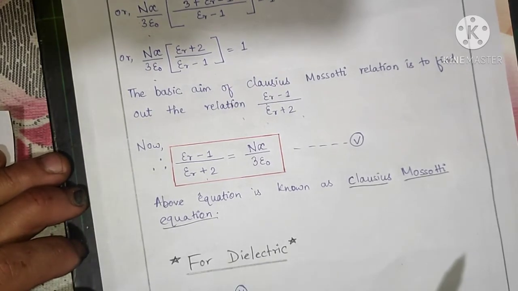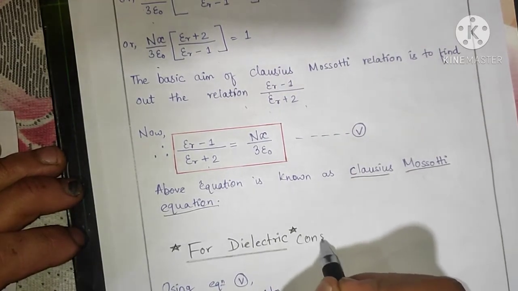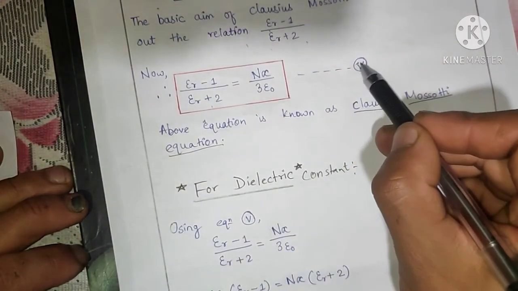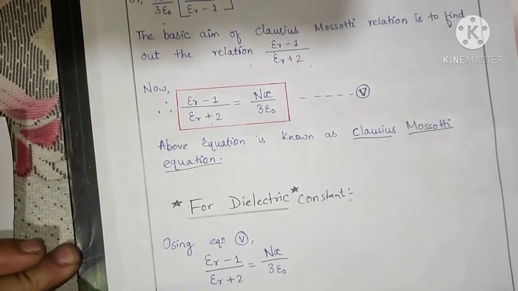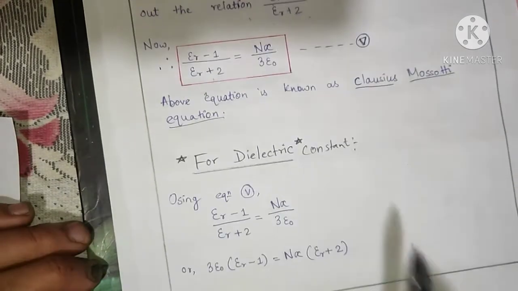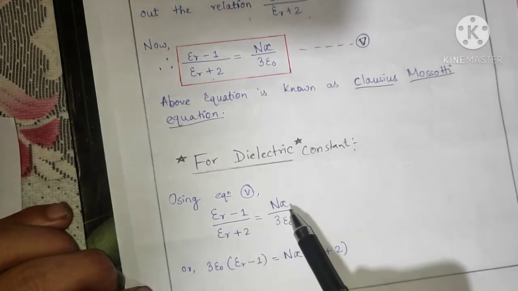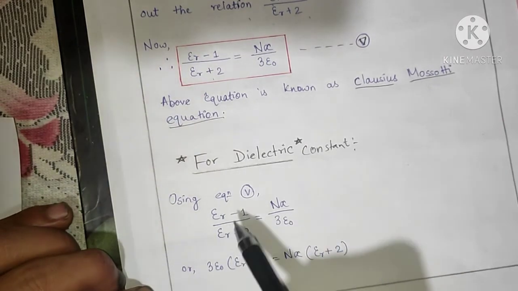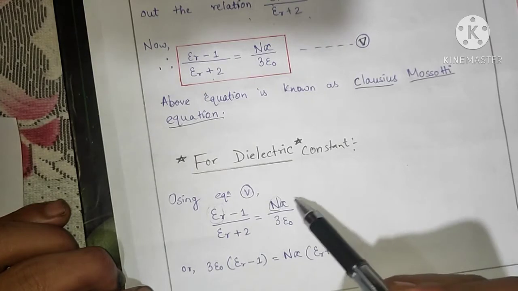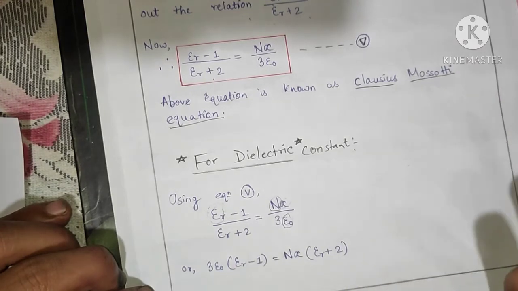Now, it is not only for dielectric, it is also for the dielectric constant, meaning epsilon r means dielectric constant, right? Using this equation, we denote the above obtained Clausius Mossotti equation as equation number 5. In equation number 5 we obtained epsilon r minus 1 by epsilon r plus 2 equals n alpha by 3 epsilon naught, where epsilon r is the dielectric constant, n is the number of atoms per unit volume, alpha is the polarizability, and epsilon naught is the permittivity of the medium, right?